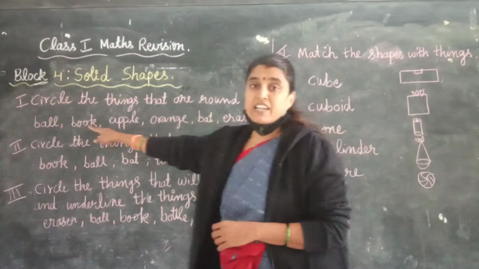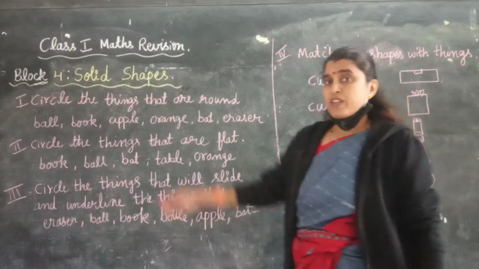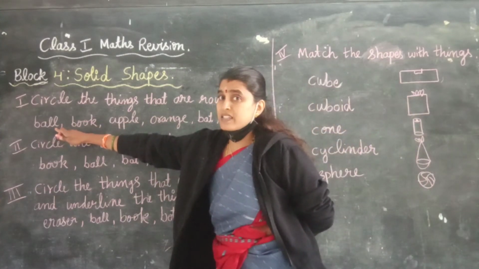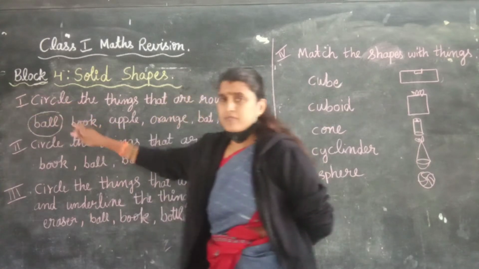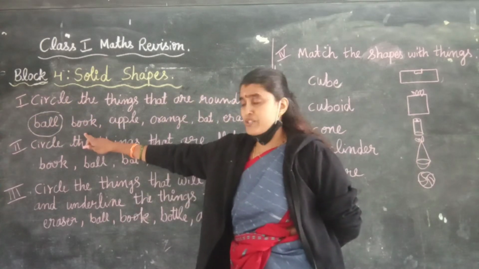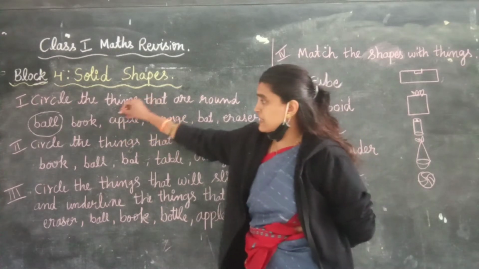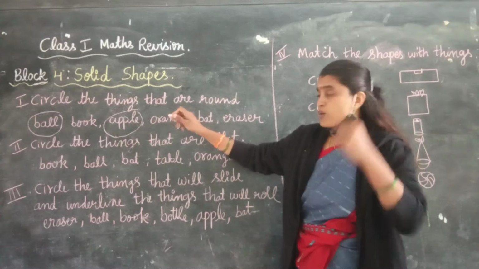Here some things are given. You need to circle the things which are round. See, which are the things given here? Ball. Whether ball is round or flat? Ball is round. Circle that. Book is flat. No need to circle. Come to apple. Apple is also round. Circle that also. Orange is also, we know that orange is round.